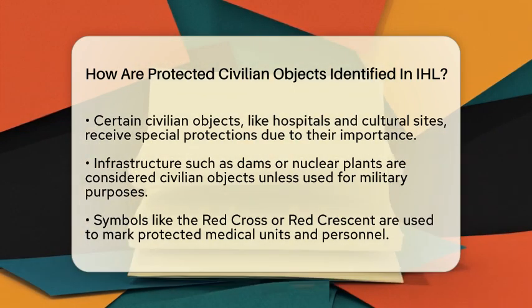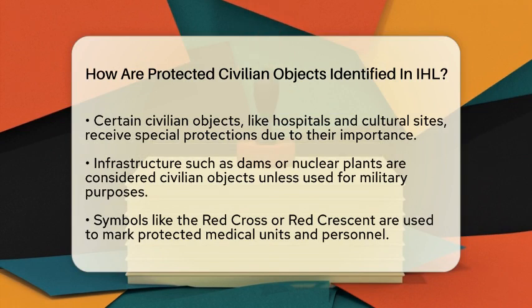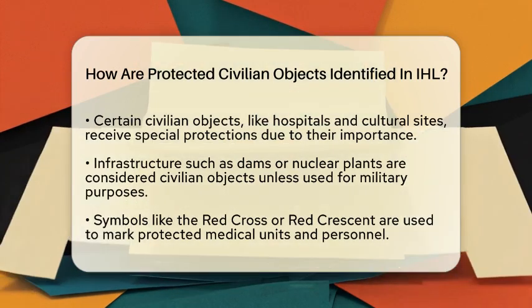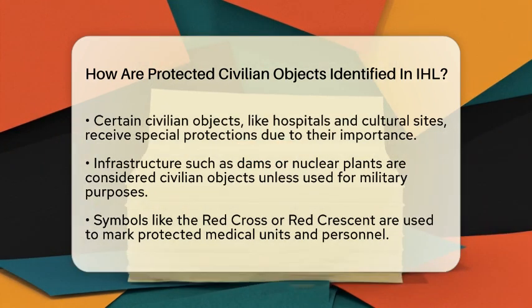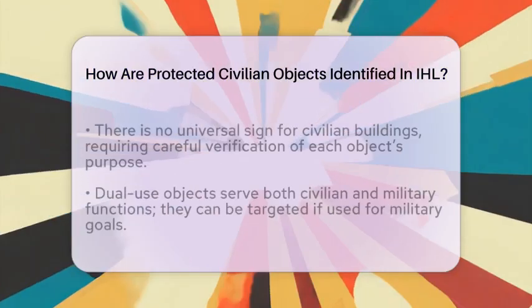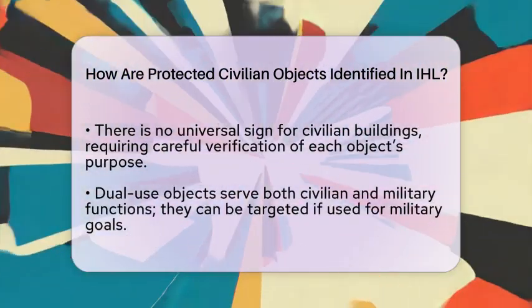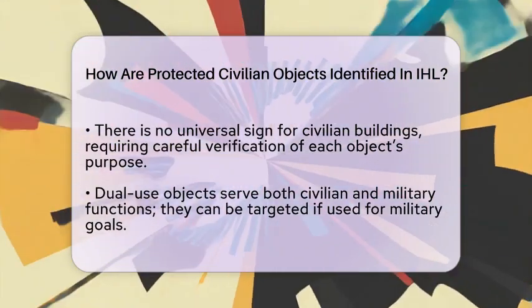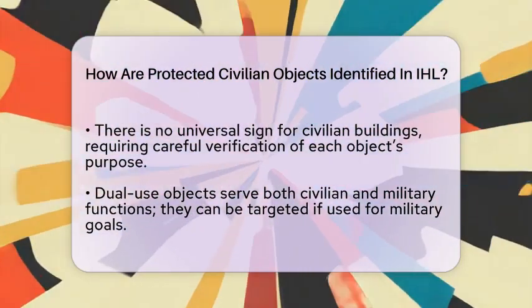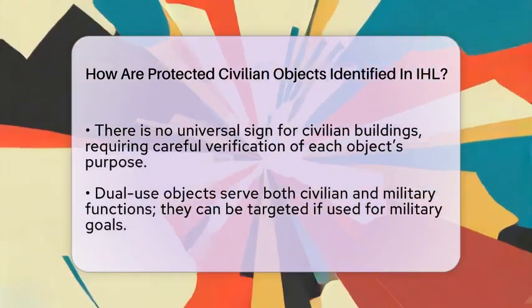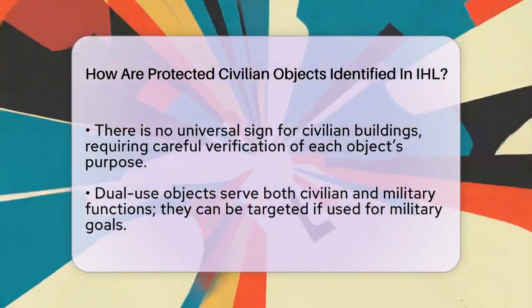appearance. To help identify protected objects, parties in conflict often use signs or emblems. Medical units display symbols like the Red Cross or Red Crescent to show they are protected. These symbols tell everyone that these objects and personnel must not be targeted. However, there is no universal sign for civilian buildings or goods in general. So, commanders have to carefully verify the purpose of each object before any attack.